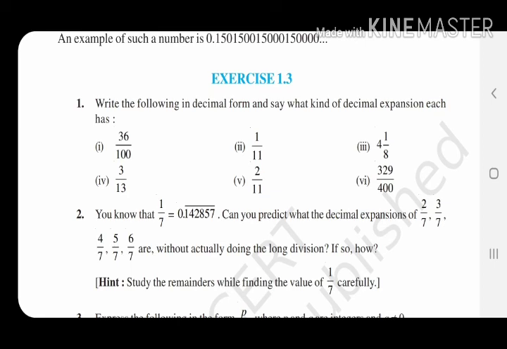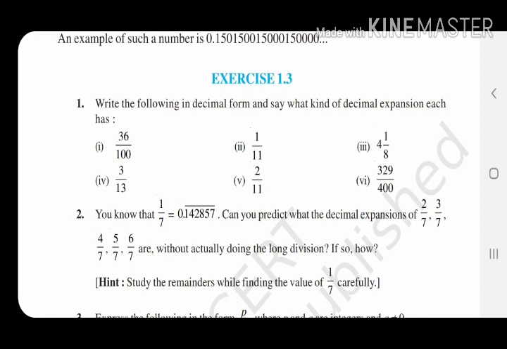Next we will go towards question number 2. The value of 1 by 7 is given as 0.142857 bar. Can you predict the decimal expansion of 2 by 7, 3 by 7, 4 by 7, 5 by 7, 6 by 7 without actually doing the long division? What is the difference between question number 1 and 2? In 1 you have to do long division, but in question number 2 you will not divide. Without division I have to find the answer. You think 1 by 7 value is there, so for 2 by 7, can you write 2 as 2 into 1? Yes, we can write 2 as 2 into 1.